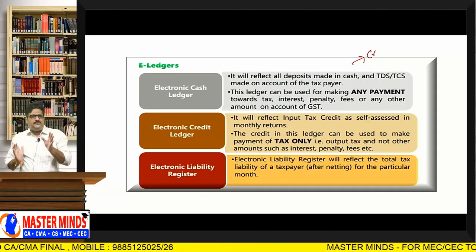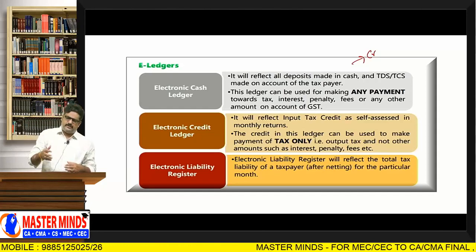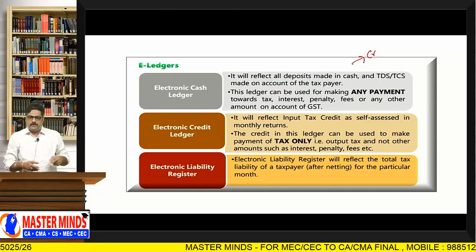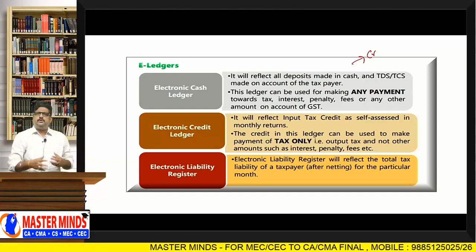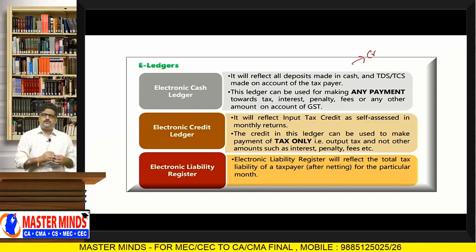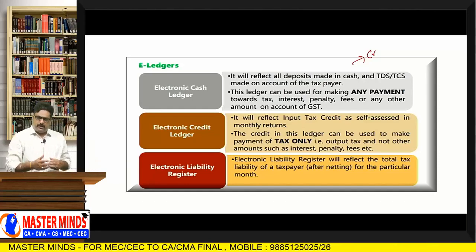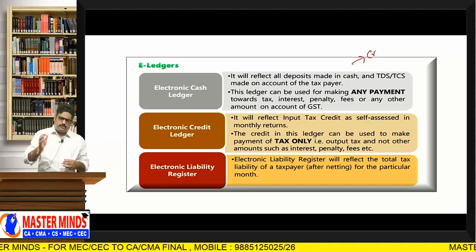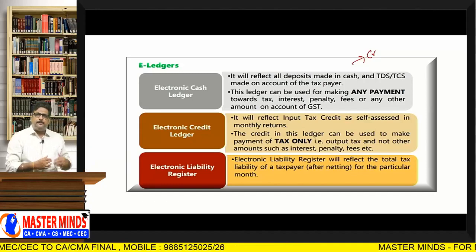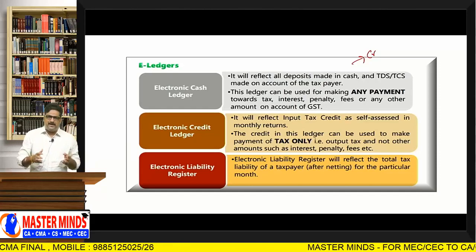Whatever the money that is deposited in electronic cash ledger will be reflected in the credit side of electronic cash ledger. As well as whatever the TDS, TCS that was deducted, those amounts will be credited to electronic cash ledger. So the credit balance of this e-cash ledger can be utilized for the payment of any amount with respect to GST. It can be used to pay tax, interest, penalty, late fee or any other amount that is needed to be paid under GST.